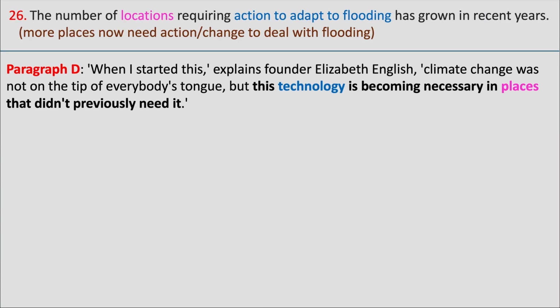We also see this word in question 26. When looking for the answer, we do not see the exact word adapt, but it says this technology is becoming necessary in places that did not previously need it. This shows that these places need to adapt to flooding.